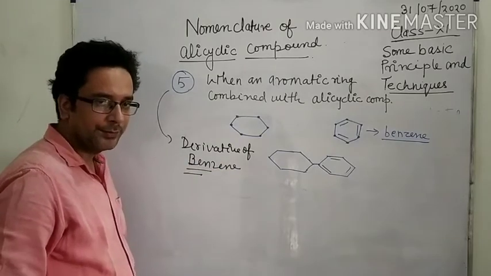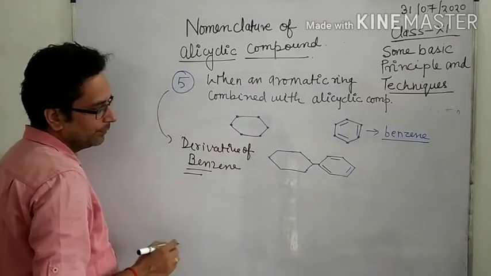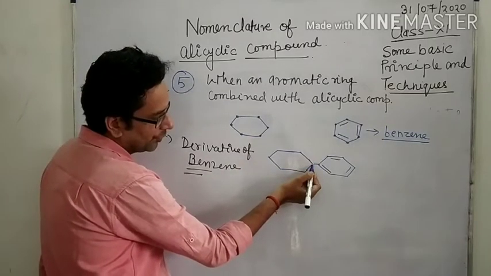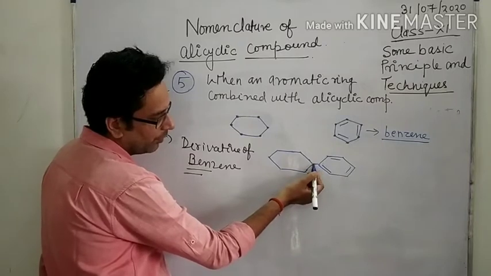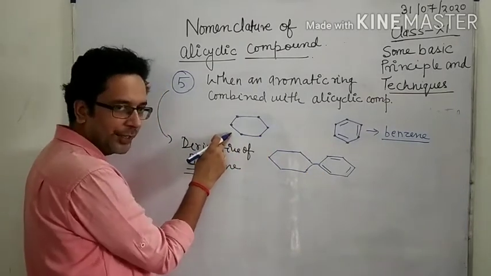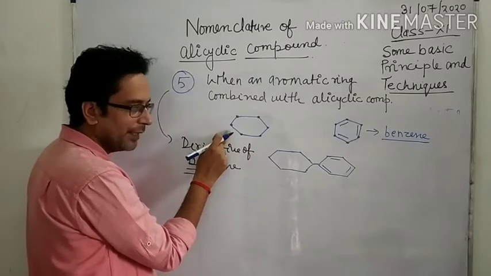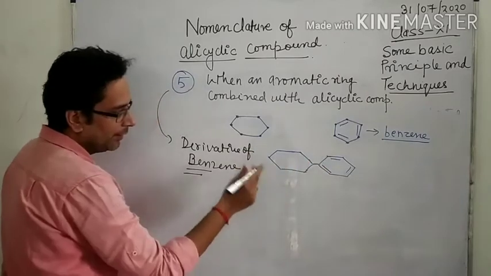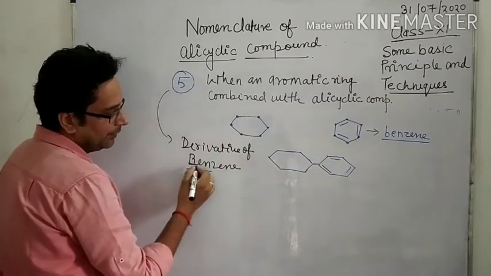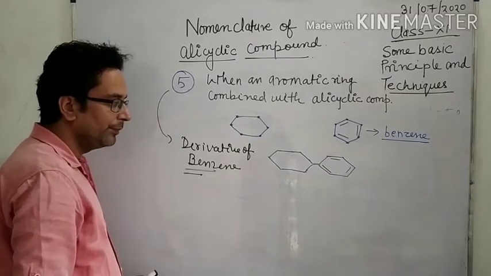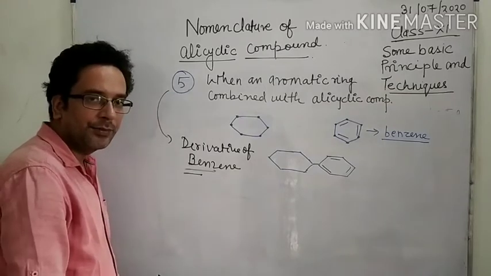Look here, this connects with this. What is the name of this compound? This is cyclohexane. But when it is attached with this benzene ring, the name is a derivative of benzene, and in the naming of this compound, benzene acts as a suffix.